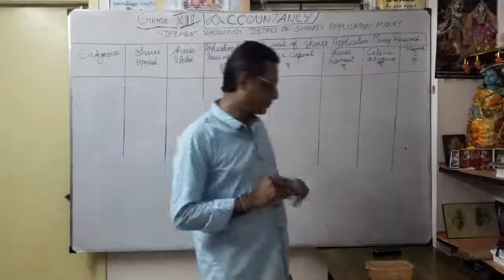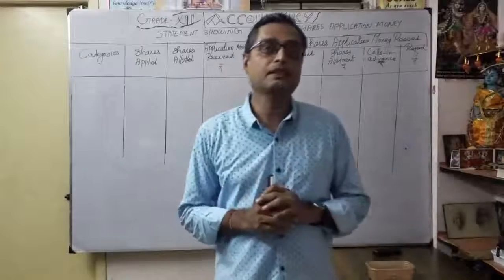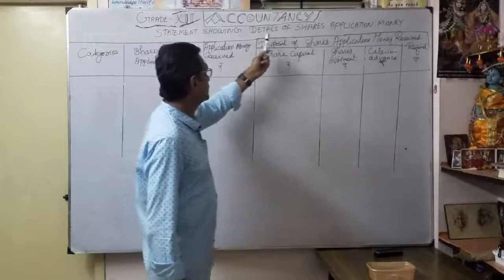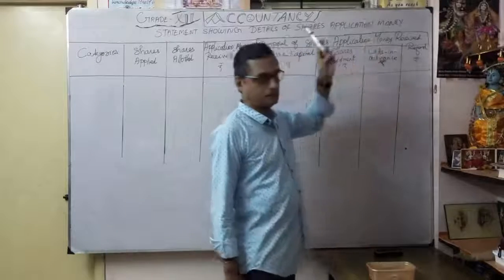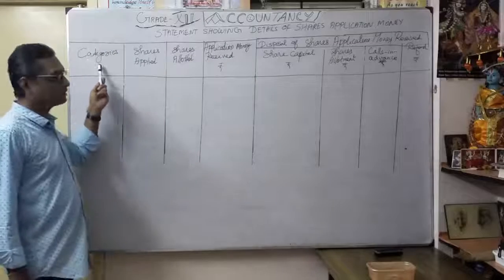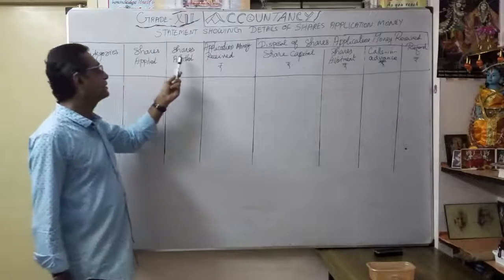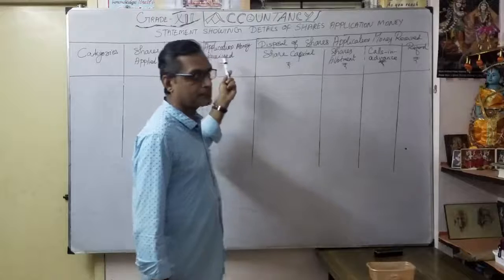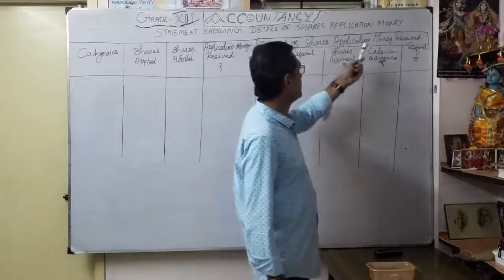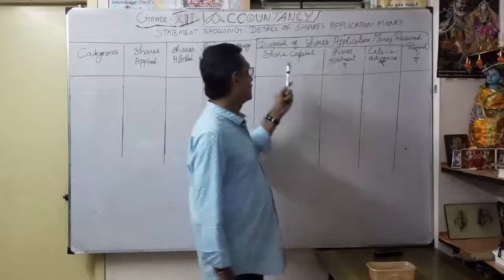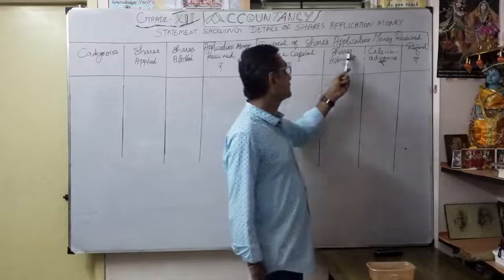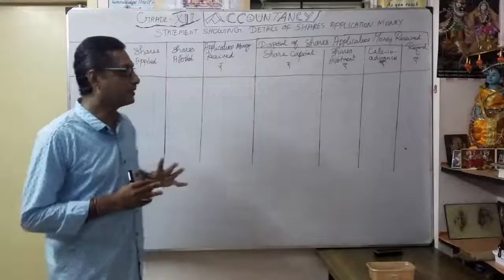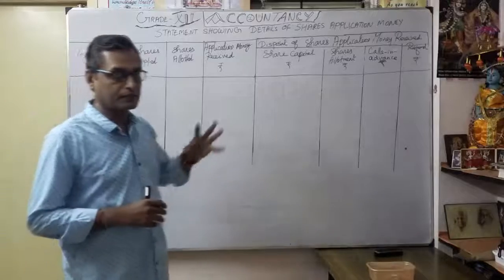Now we have to prepare the statement details regarding how we are going to adjust the application money. So you have to prepare a statement showing details of share application money. What are the heading categories? Shares applied, then shares allotted, then application money received. From this information, disposal of share application money received. Totally 4 columns: how much you are going to transfer to share capital, then share allotment, then calls in advance, then refund. One by one, category wise, we are going to give the allocation with the help of this statement.